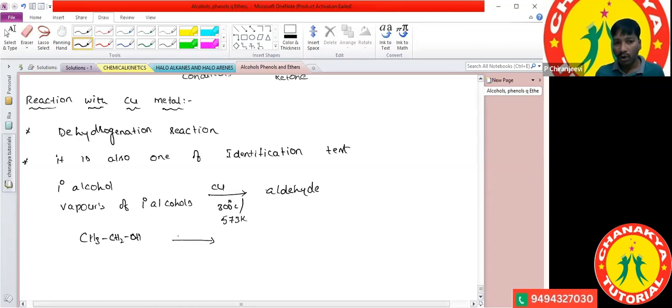The vapors of ethanol are passed through the copper metal at 573 Kelvin, so we have to remove this hydrogen. It is converted into CH3-CHO. After removal of the two hydrogens, it contains one carbon, one hydrogen, one oxygen, which we write as CHO, plus a hydrogen molecule.